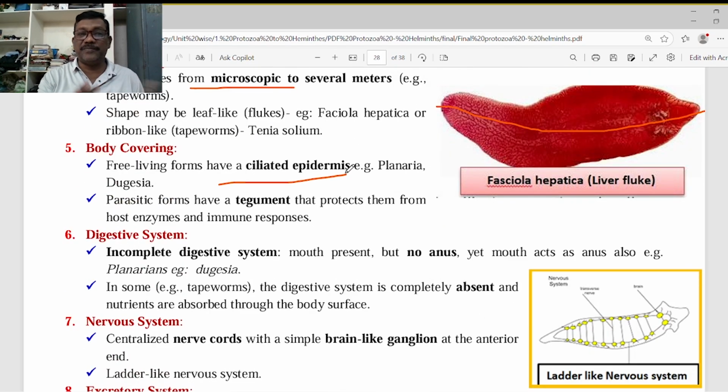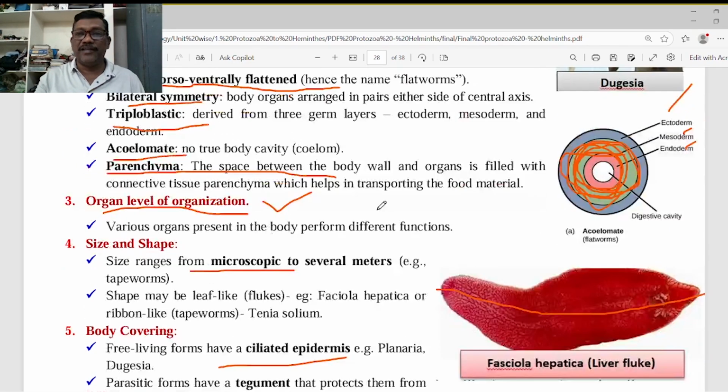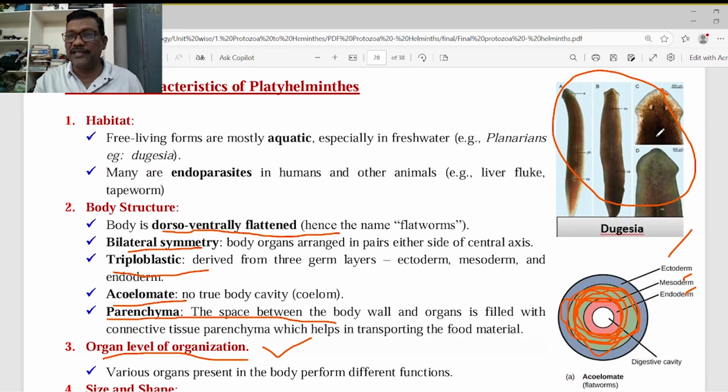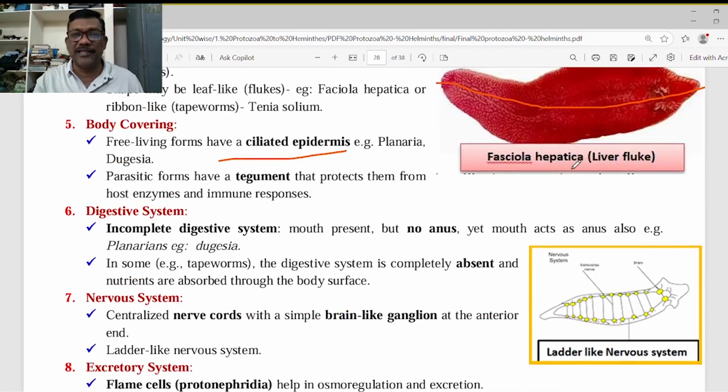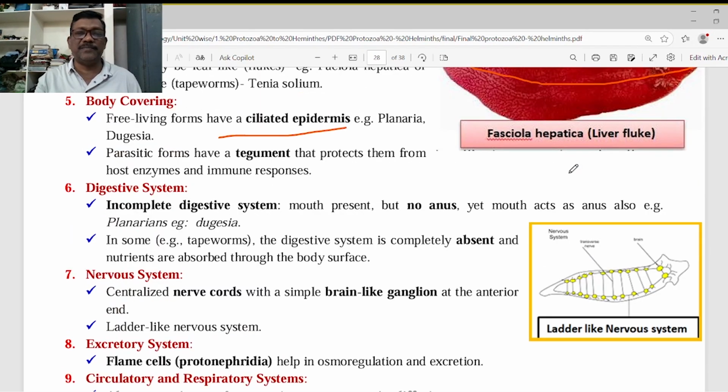In free living animals, Planaria and Dugesia for example, because those are free living animals, they have to move from one place to another to capture the food material. But in parasites, trematodes and cestodes, the tegument is present, which is made up of a fatty layer called the cuticle. The tegument can protect the parasites from the host's enzymatic reaction.